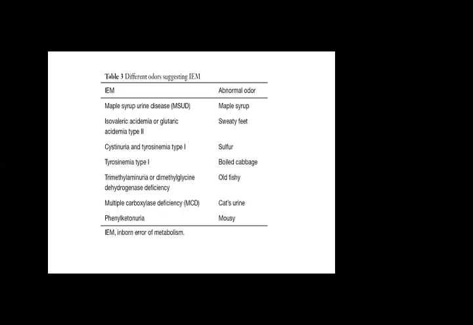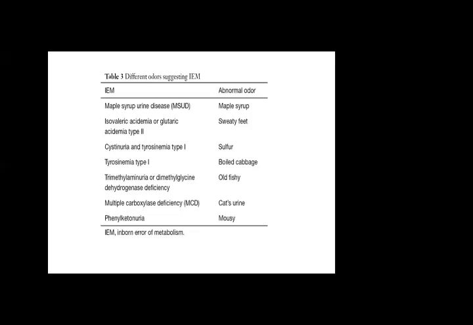So, in cystinuria, and all these disease names are IEM diseases, I'm just telling you a few specific disorders because they have a smell in their sweating or from their mouth.